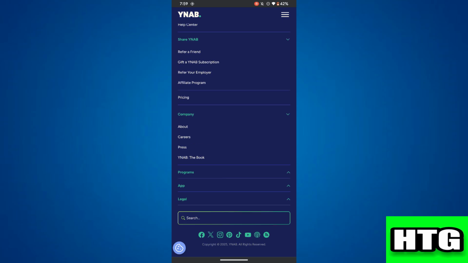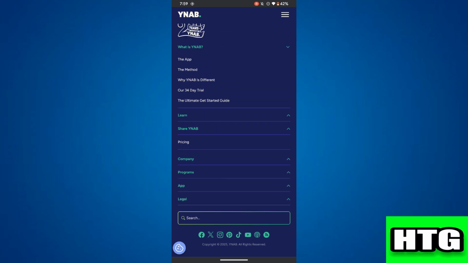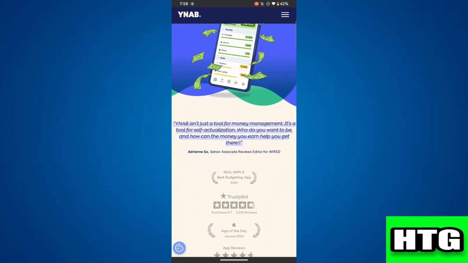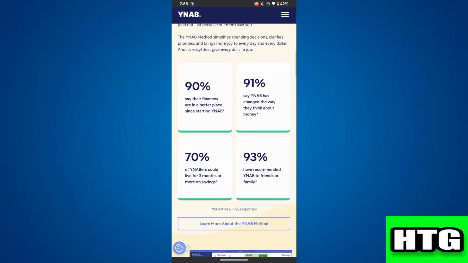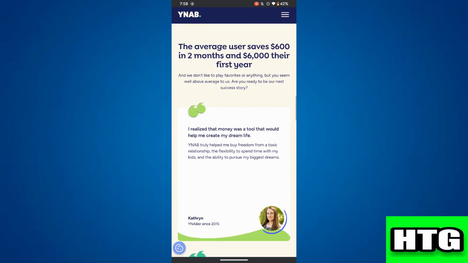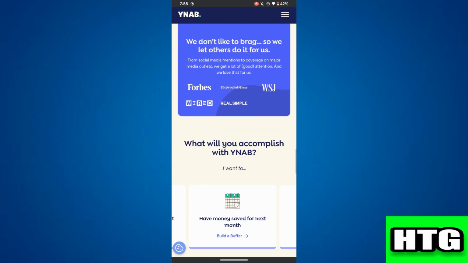After that, let's talk about its pros and cons. Over here, the pros of YNAB include comprehensive features, expense tracking, goal setting, and reporting tools. User-friendly interface suitable for both beginners and experienced budgeters. Cross-platform accessibility, available on web, iOS, and Android.